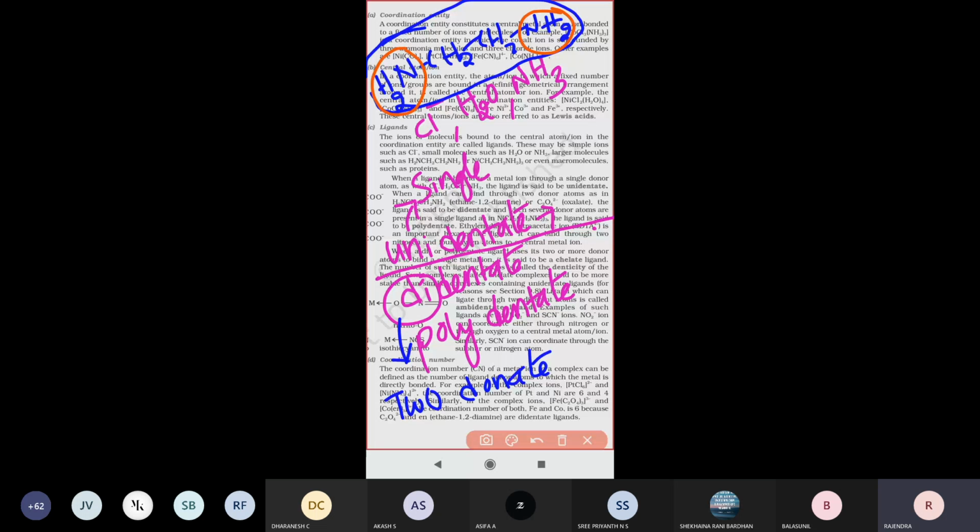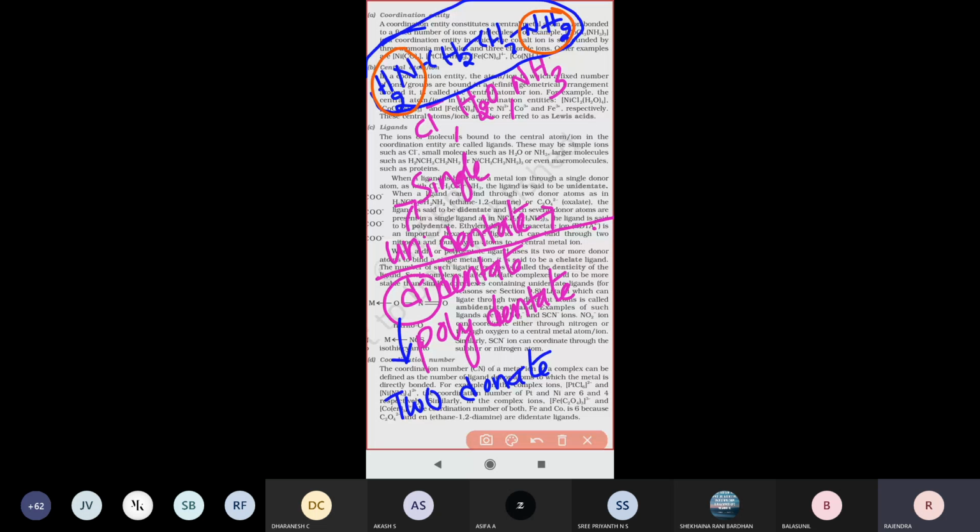So many donating groups present is called a polydentate ligand. That means more than two donor groups present are called polydentate groups, polydentate ligands.